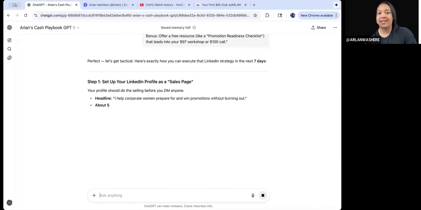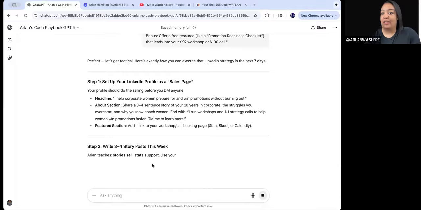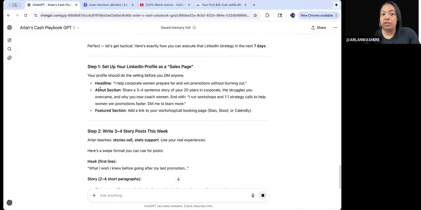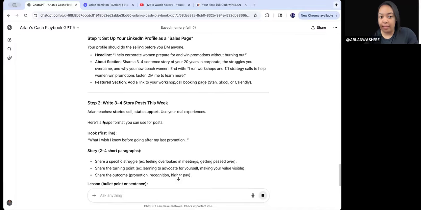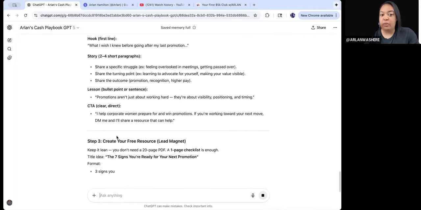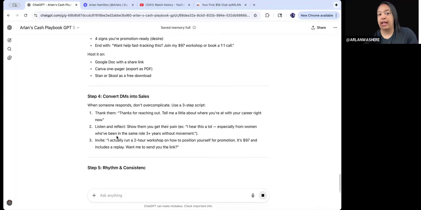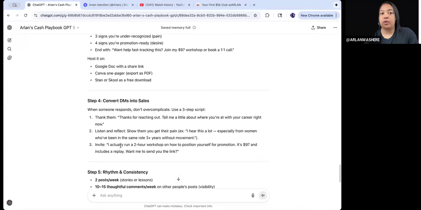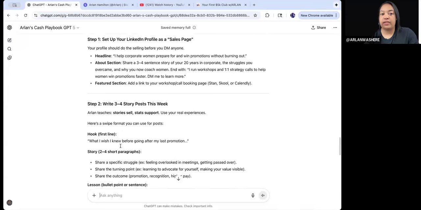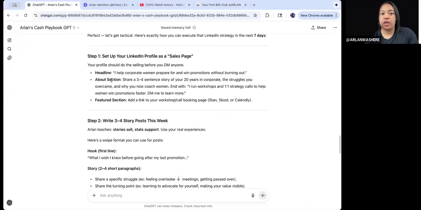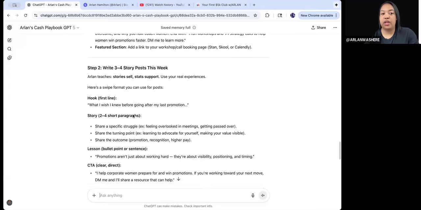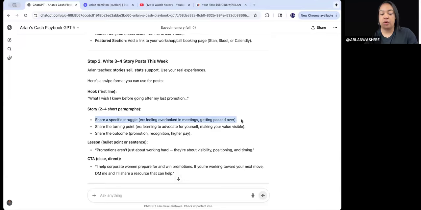Perfect. Let's get tactical. Here's exactly how you can execute in the next 7 days. And it just tells you step by step by step. And when it gets to share this, share that, then you can say, okay, this part right here where it says write 3 to 4 posts. Okay, so set up your LinkedIn profile as a sales page. Awesome. Write posts. So this one, share a specific struggle. Okay, so it's saying a post. Okay, great. Help me draft this.